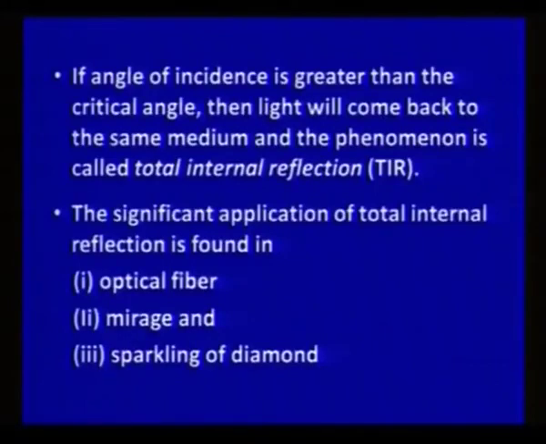A significant application of total internal reflection you can see in our day to day life in optical fibers, and you know that everywhere there is networking, telephone lines, these are using optical fibers, and you can see the very interesting phenomenon of mirage, and the sparkling of diamond which gives very beautiful designs.